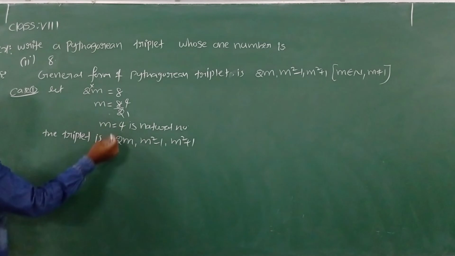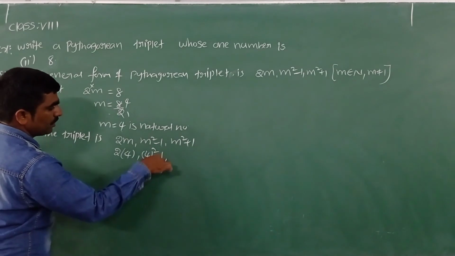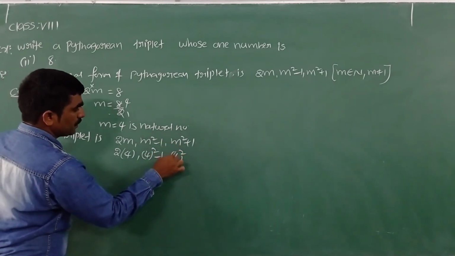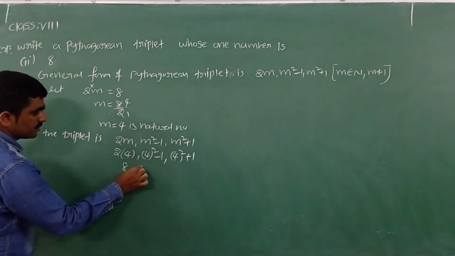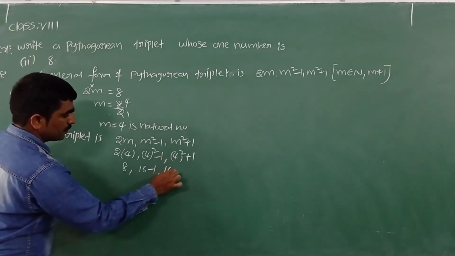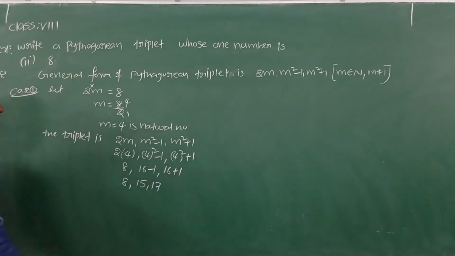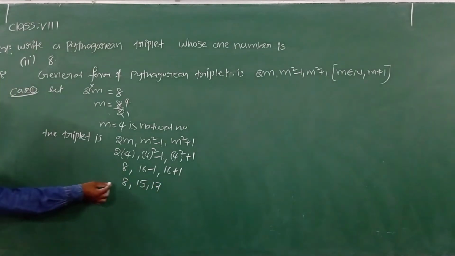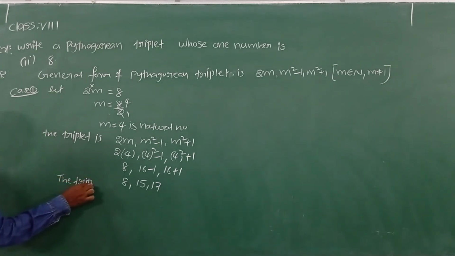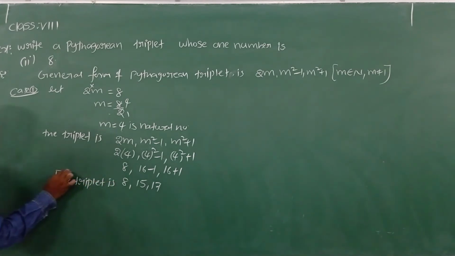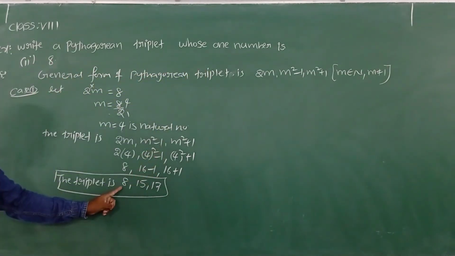Let us substitute m is equal to 4 here. 2 into m value 4, here 4 square minus 1, here 4 square plus 1. 2 fours are 8, 4 square minus 1 is 16 minus 1, 16 plus 1. I can write 8 comma 15 comma 17. 8, 15, 17 are Pythagorean triplets. In that, 8 is one of the numbers. Let's write here, the triplet is 8 comma 15 comma 17.